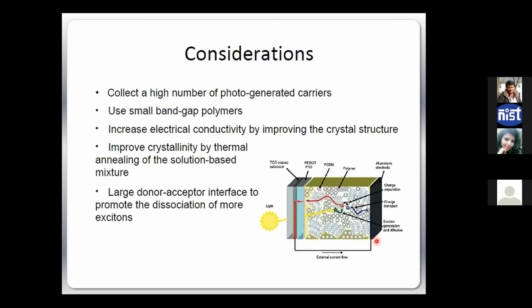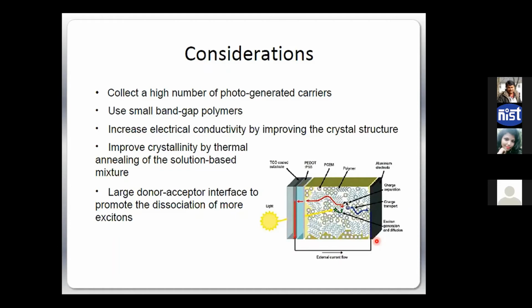Okay, so that is what people are trying: make new molecules which can absorb more, tune their band gap, and make a uniform morphology where we can separate those charge carriers and collect them in a more efficient way. That is the whole focus right now of the organic solar cell field, I would say.